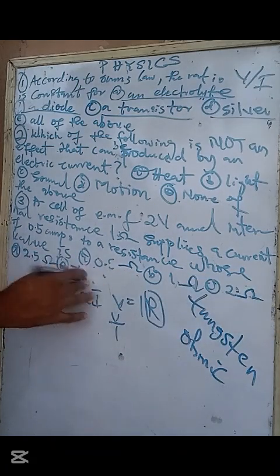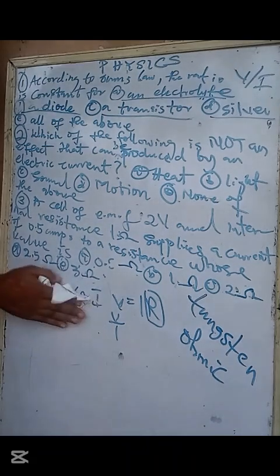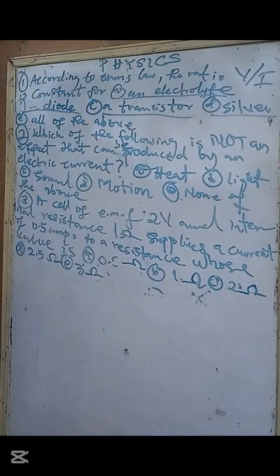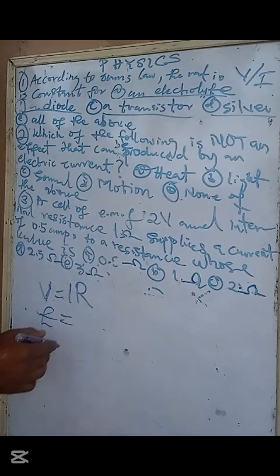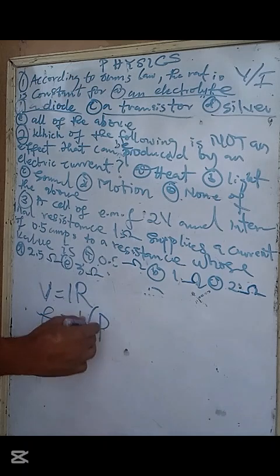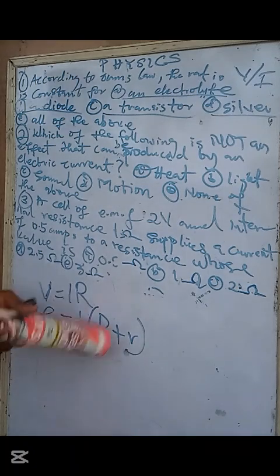So we are looking for the external resistance. If you follow the lecture that I'm going to have preceding this past question, you will know that I take the formula V is equal to IR, and EMF is equal to what? Remember, EMF is equal to I open bracket R plus small r. So EMF is equal to I open bracket R plus small letter r.